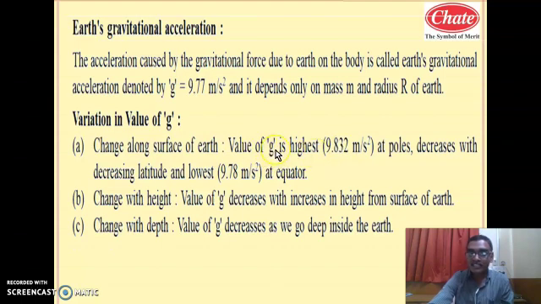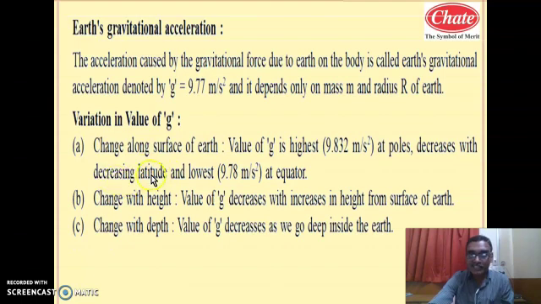So the value of acceleration due to gravity, that is Earth's gravitational acceleration, is highest at the pole because the radius is minimum, and it is 9.832 meter per second square. It decreases with decreasing latitude. Latitude means the angle measured from the equator towards the pole. So decreasing means this angle decreases from the pole toward the equator, because it is measured from the equator toward the pole. These are words you have studied in geography also.